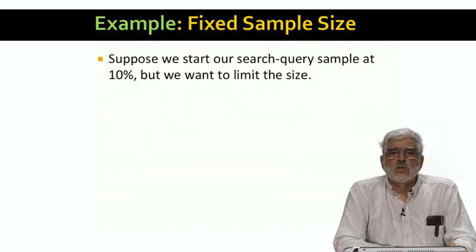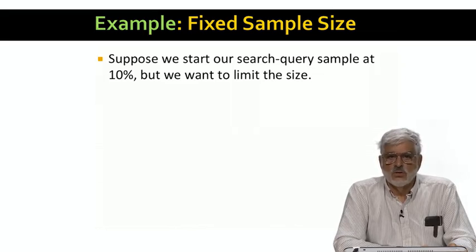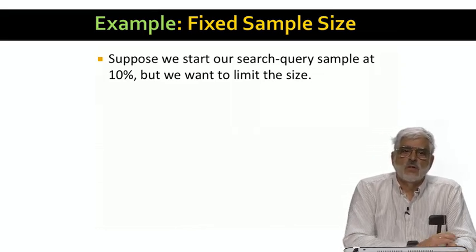So let's rethink the example we've been working with. We still want a 10% sample of the search queries, but we realize that eventually even the 10% sample will get too large. So we want the ability to throw out of the sample some fraction of its members. And of course we want to do it consistently so that if one occurrence of a query is tossed, then all occurrences of that same query are tossed.